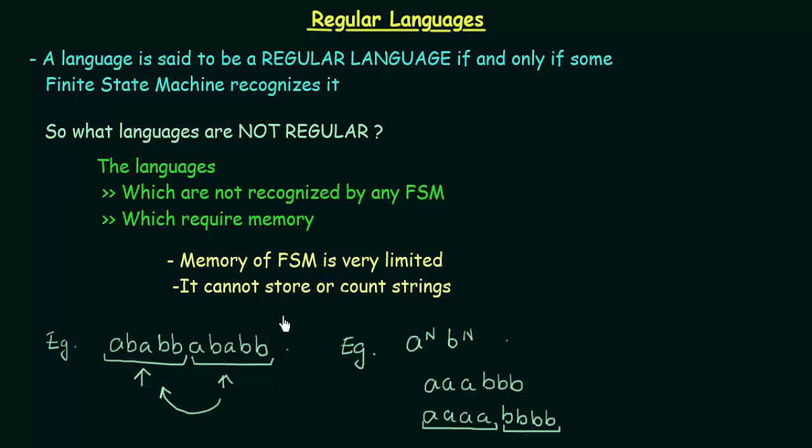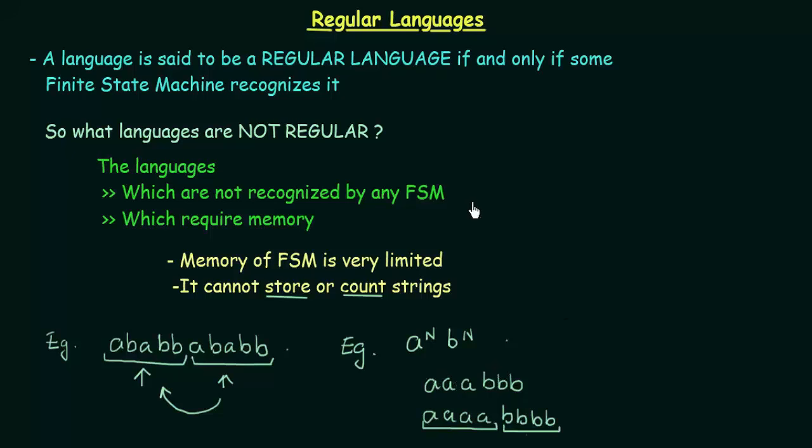So in the first example, we saw an example where we had to store the strings. We needed a memory to store this part, which could not be done. So this was not a regular language. And in the second example, we needed to keep the count of strings in order to repeat the following strings in this kind of language. So these two languages, since they require memory for storing and counting, cannot be designed or recognized using a finite state machine, making them languages that are not regular.